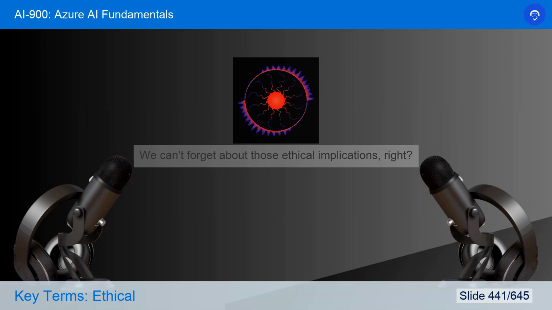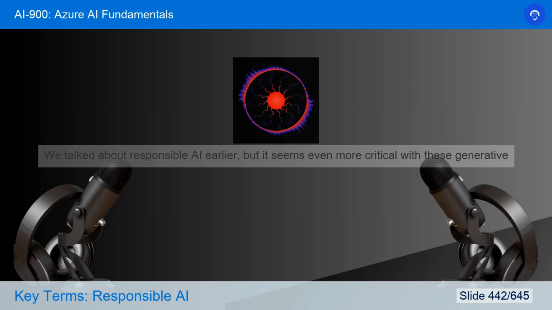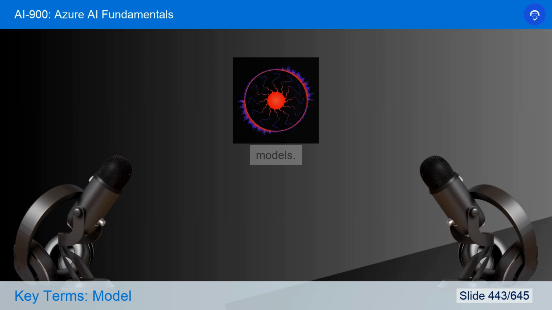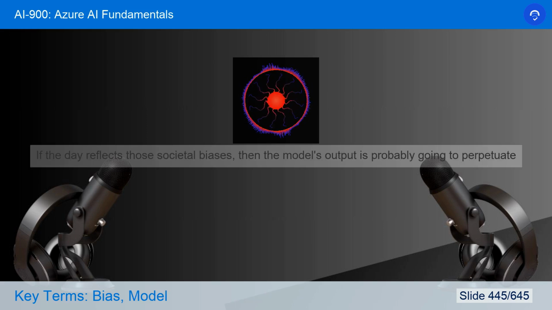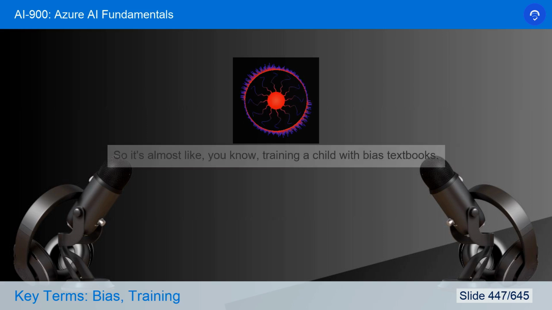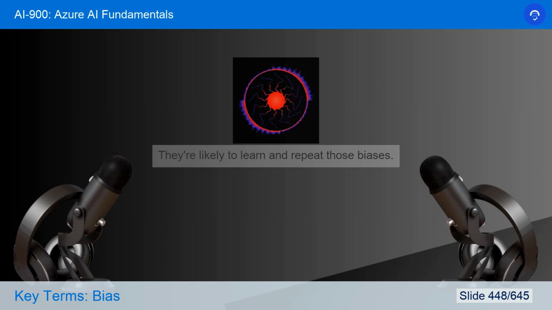But we can't forget about those ethical implications, right? Uh-huh. We talked about responsible AI earlier, but it seems even more critical with these generative models. Absolutely. The potential for bias in the training data is a major concern. If the data reflects those societal biases, then the model's output is probably going to perpetuate those biases. So it's almost like training a child with biased textbooks. Yeah. They're likely to learn and repeat those biases. Exactly.